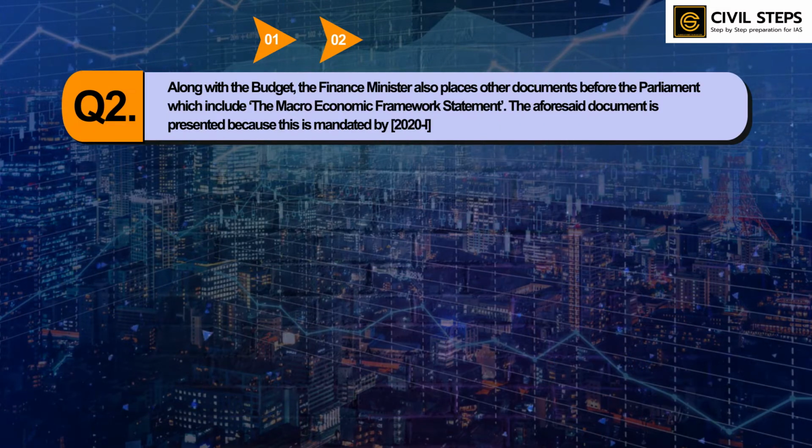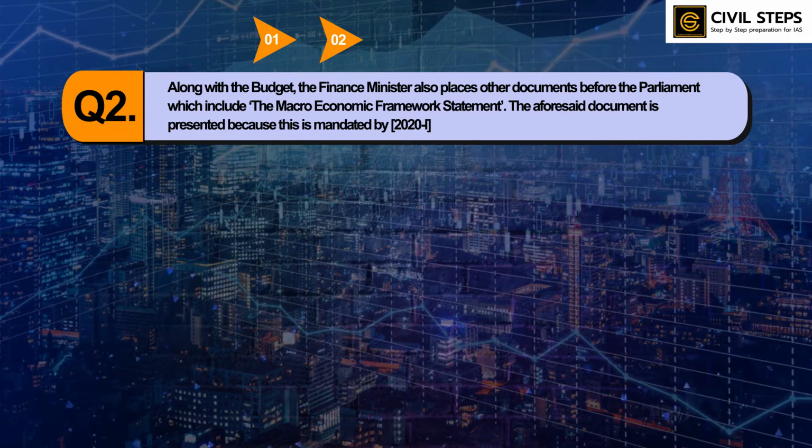Along with the budget, the finance minister also places other documents before the parliament, which include the macroeconomic framework statement. The aforesaid document is presented because this is mandated by what?